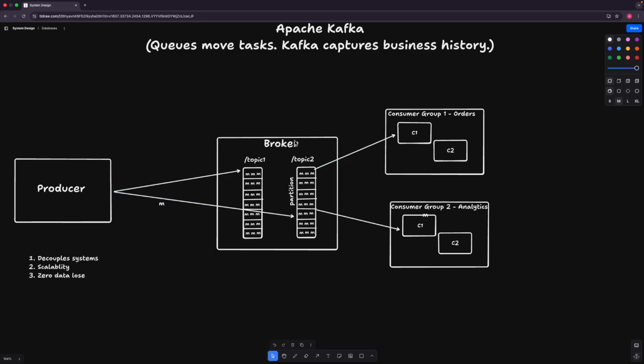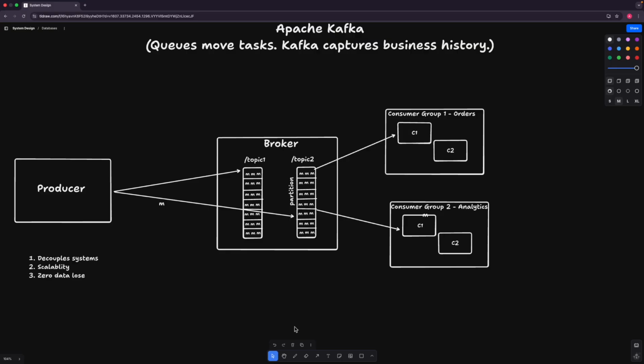Right now I have just shown you one broker, but in production systems or major enterprise applications, we have multiple brokers in the cluster. When we have multiple brokers, the topics get replicated there. For example, if a message is saved in topic 1 in partition 1, the same will get replicated in the other brokers as well, and there it also gets stored on the disk.